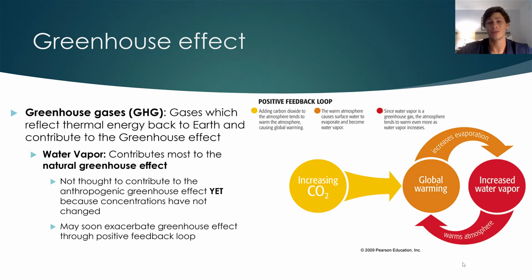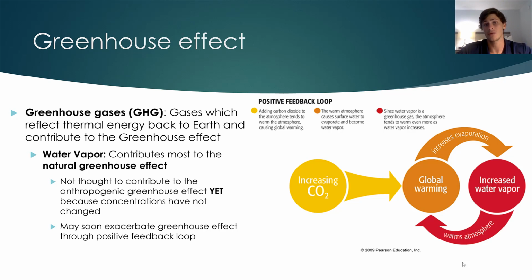And water vapor may actually soon exacerbate the greenhouse effect that we are causing through a positive feedback loop. So essentially what happens is as we add carbon dioxide into the atmosphere, we are heating up the planet by increasing the amount of thermal radiation that is re-reflected from the atmosphere back down to the Earth. As the atmosphere begins to heat up, water vapor is evaporated at faster and faster rates.